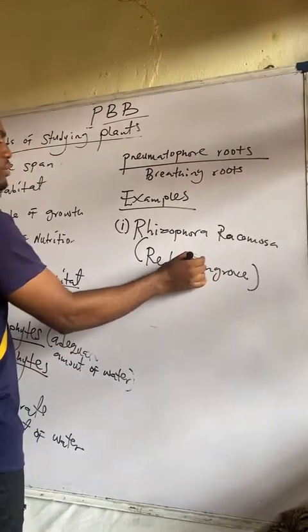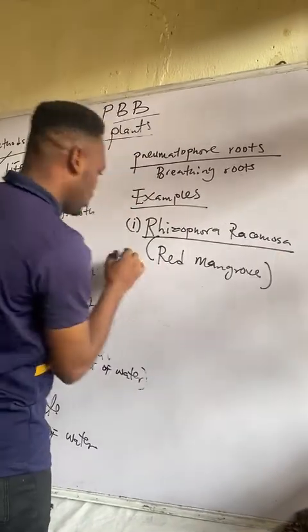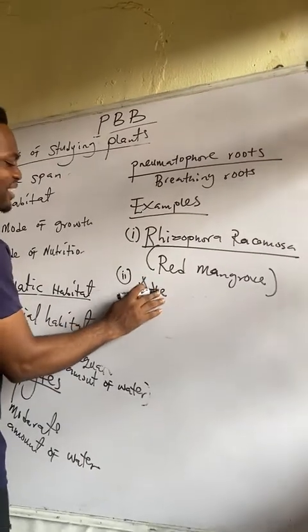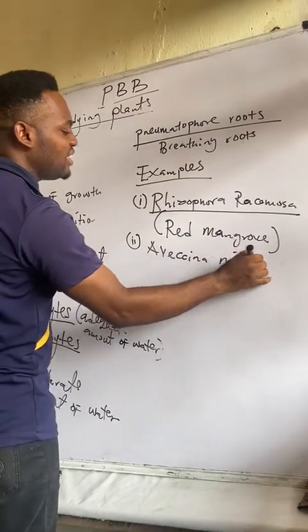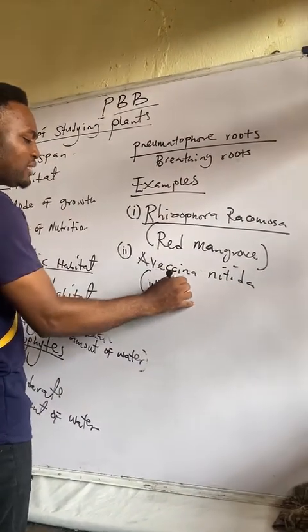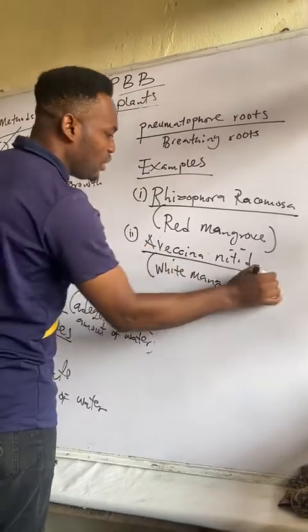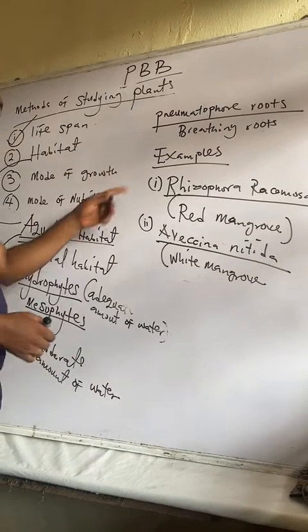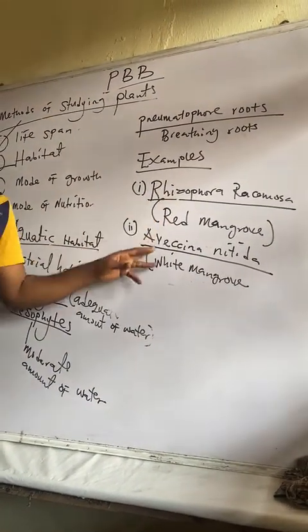Red mangrove is an aquatic plant. Number 2 example, we have Avicennia nitida. Avicennia nitida is what? White mangrove. All right, white mangrove. All these are examples of aquatic plants. Please take note that this is the strength of the examiner, the botanical names.